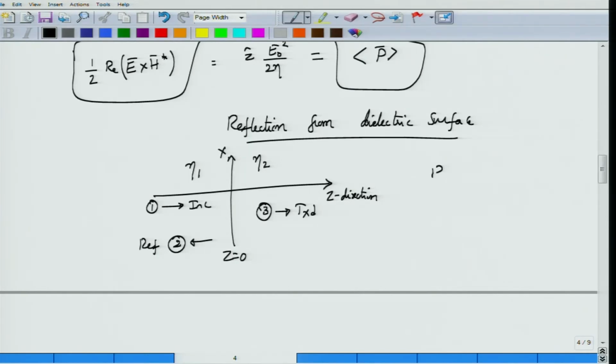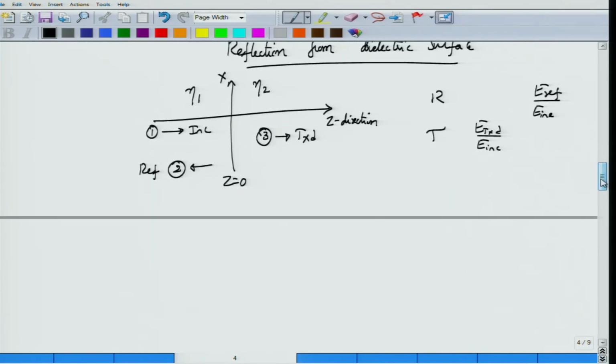Accordingly, you have the reflection coefficient, which is the ratio of power reflected to power incident. You have transmission coefficient, or equivalently in terms of the electric field reflection coefficients also you can write, and then you have transmission coefficient in terms of transmitted electric field to incident electric field. The corresponding power functions are called as reflectance and transmittance. So these are reflection coefficient and transmission coefficient. How do I obtain this reflection coefficient, transmission coefficient? Well, it all boils down to writing the expressions and applying boundary conditions.